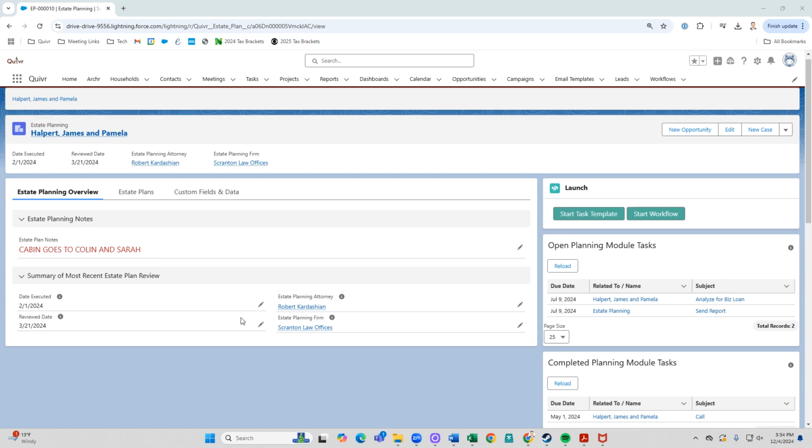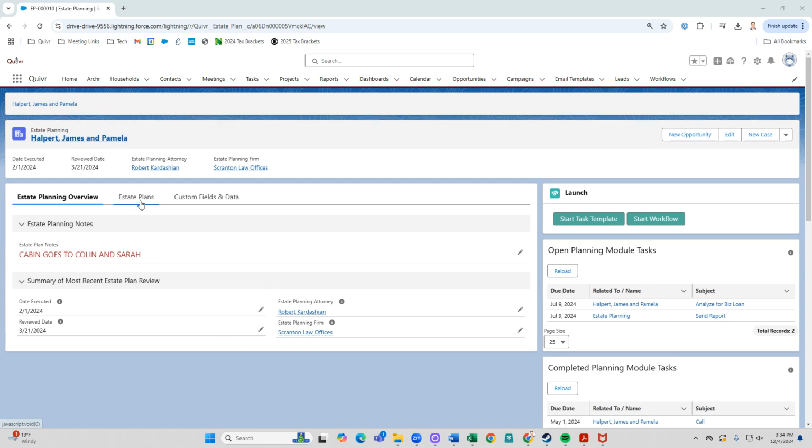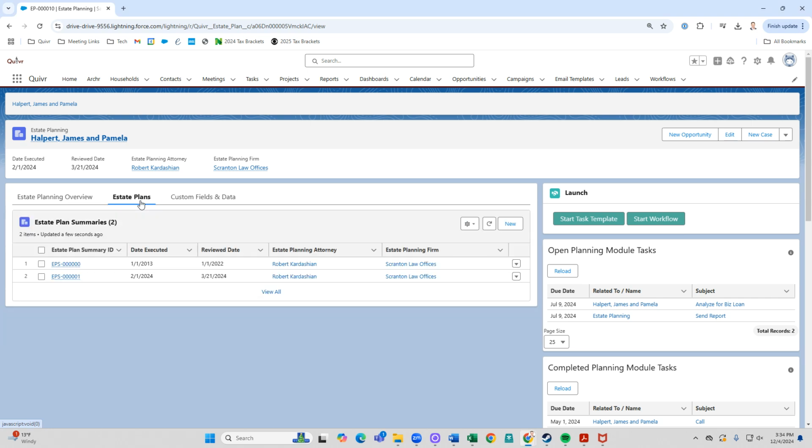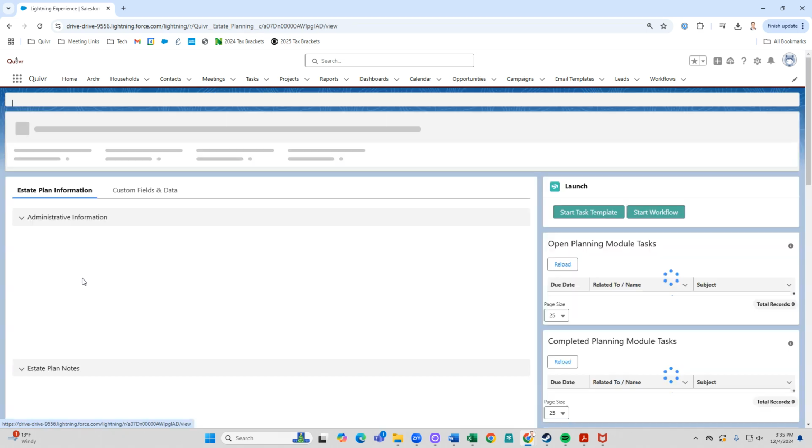Now, of course, where Quivr takes it one step further is notice this tab right here where it says estate plans. When you click on this, this is where you can actually enter that estate planning data that is living in a PDF or living in a Word document. On the tax planning module, this is where tax returns live. On the insurance planning module, this is where insurance policies live. Now, what can you do? You can actually enter this data.